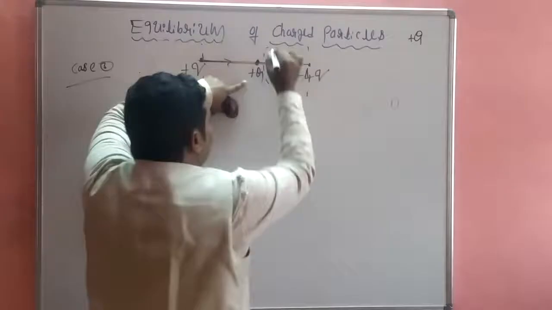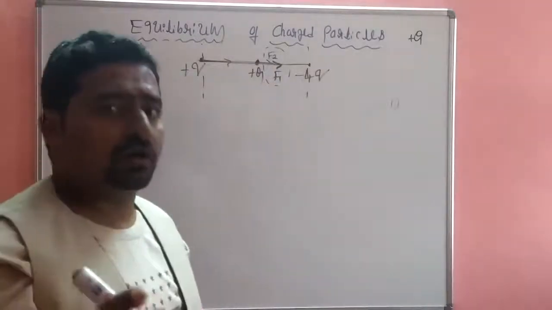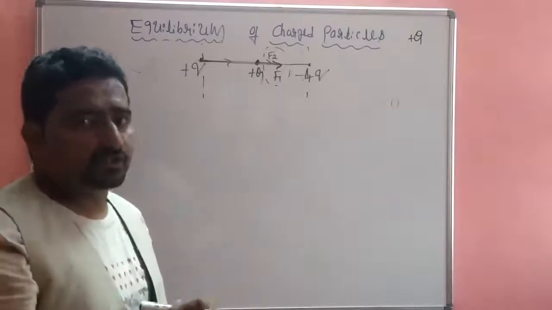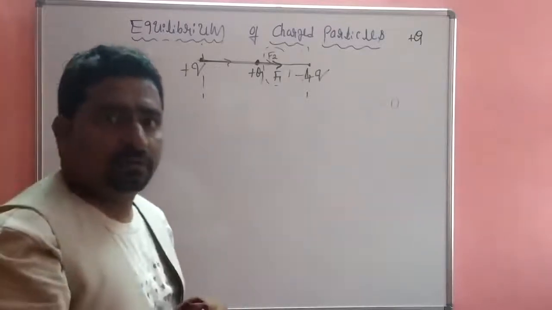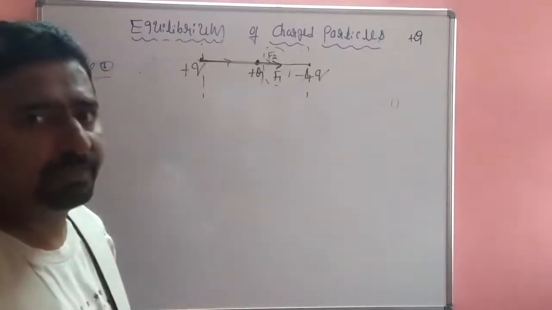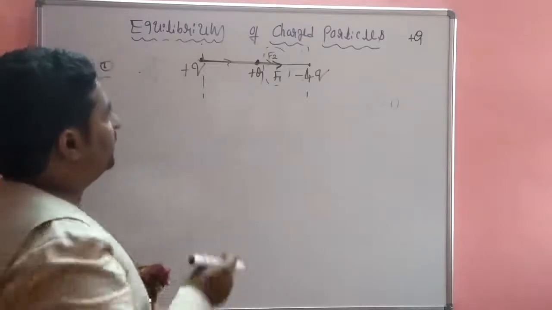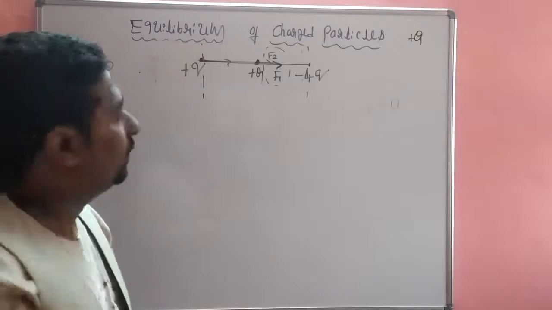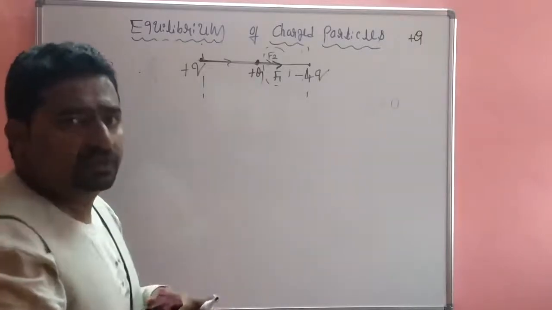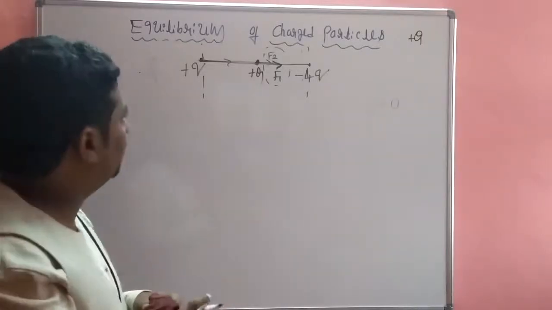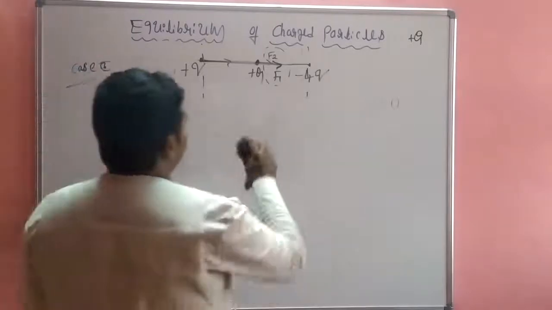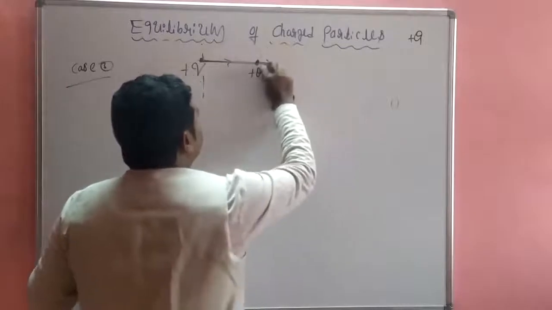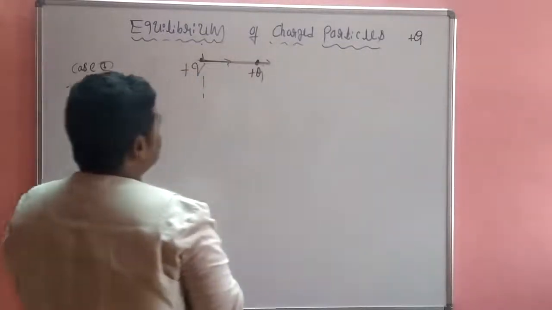Okay, so f1 and f2 both are along the same direction. The net force is not 0. The second reason is not a suitable place for the equilibrium of the third charge. Okay, so the second position is not fit for the equilibrium condition, so move to the first reason.